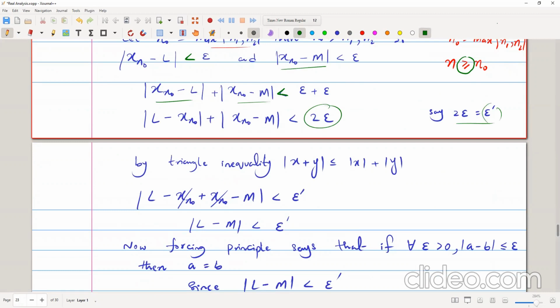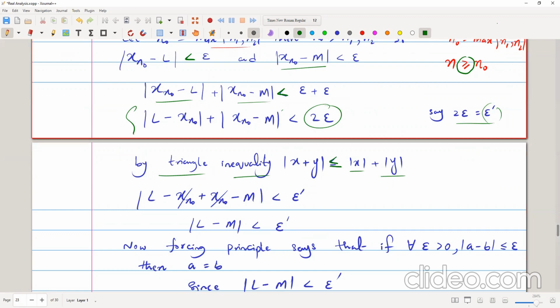Epsilon is a small number, so when we multiply it by 2, it doesn't affect that much, because it is still a very small number. Now by the triangular inequality, we know that mod of x plus y is less than or equal to mod of x plus mod of y.